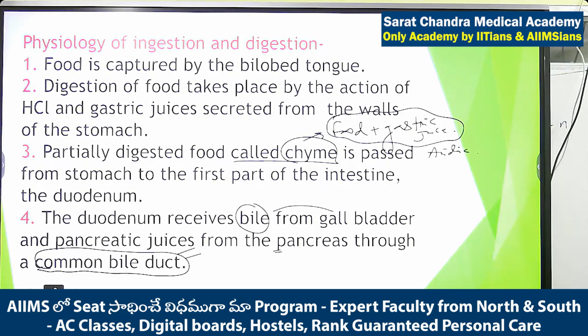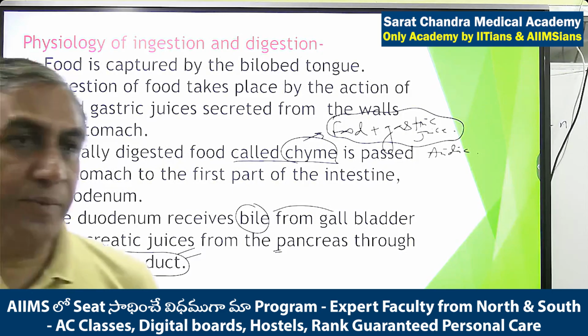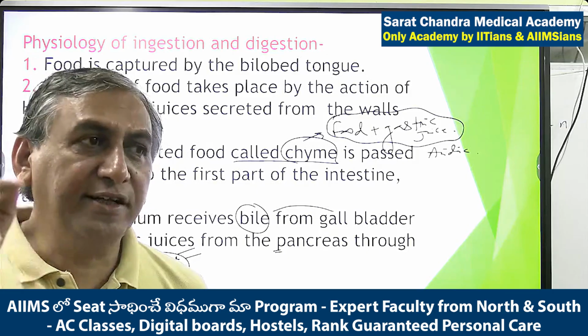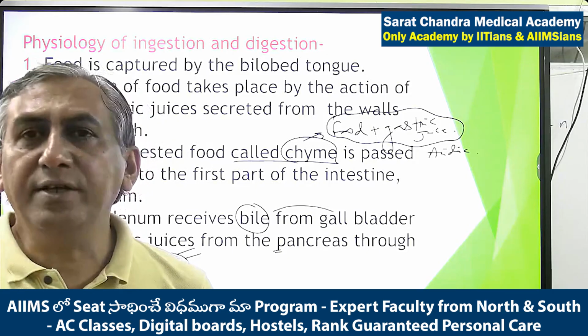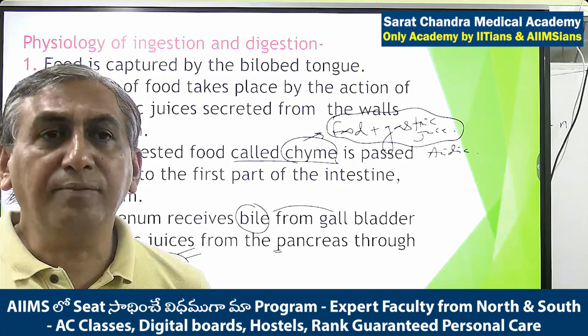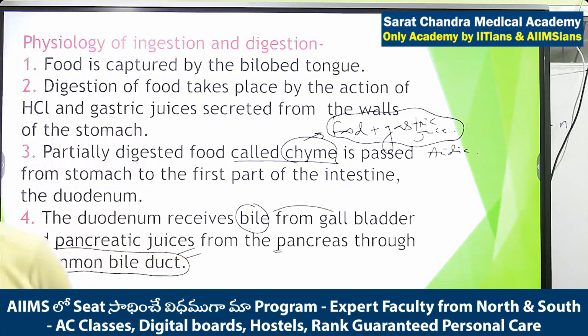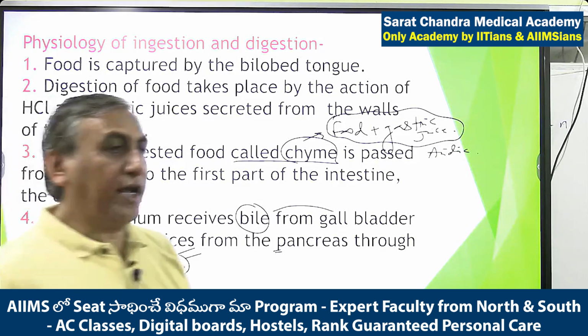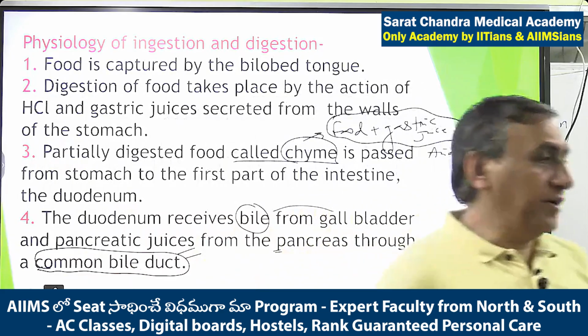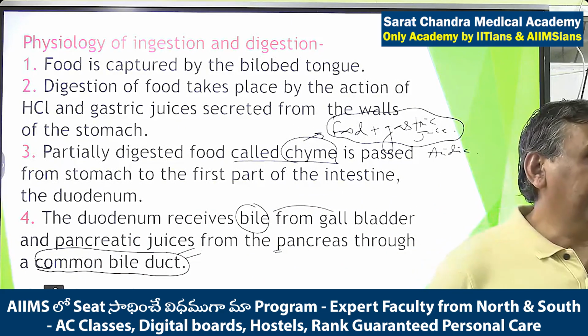Pancreas is a heterocrine gland. Heterocrine gland means combination of endocrine plus exocrine. We will discuss in detail in the endocrine system, but here also I will say. So in the endocrine part, they are having the islets of Langerhans, which are related with the synthesis and secretion of insulin and glucagon. And exocrine part, exocrine means which is having the duct, it is related with the synthesis and secretion of pancreatic juice.